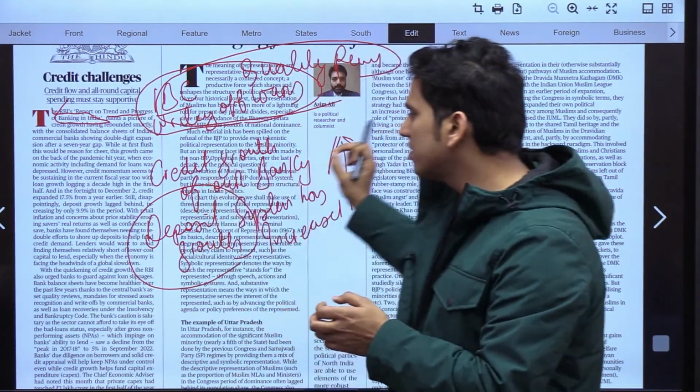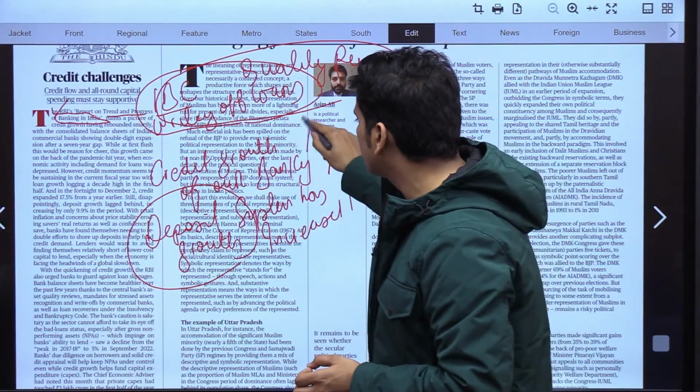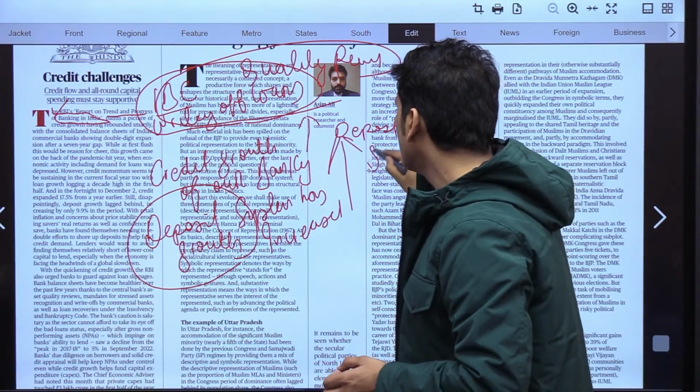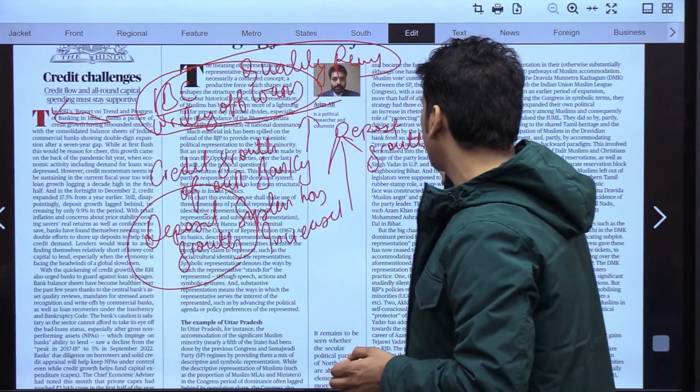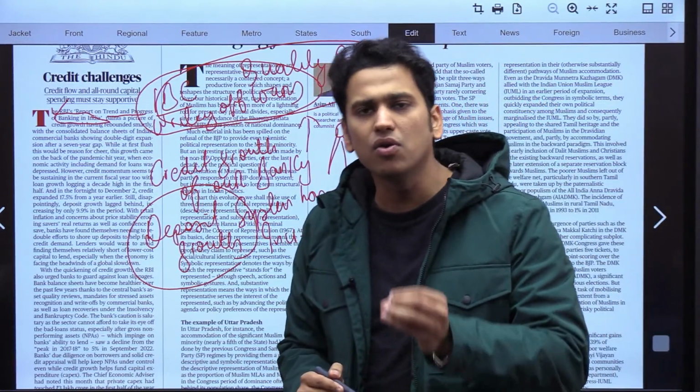So this is the one thing being highlighted by this particular editorial, that credit growth has increased, but if we talk about deposit growth, deposit growth has not increased at that rate. Now this is a thing that we guys need to understand.